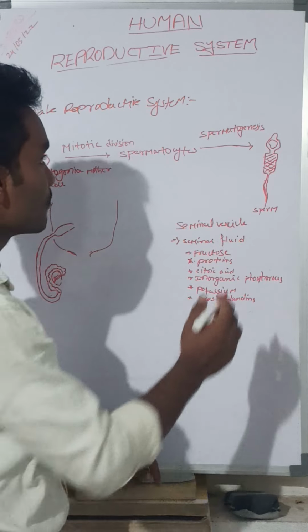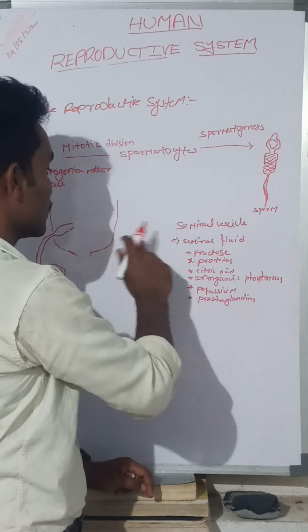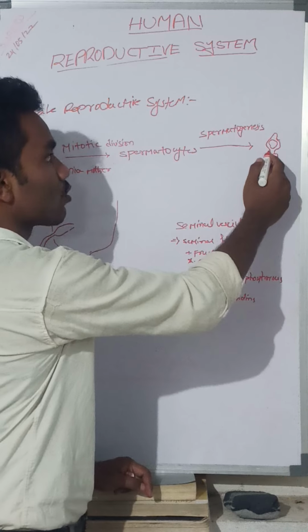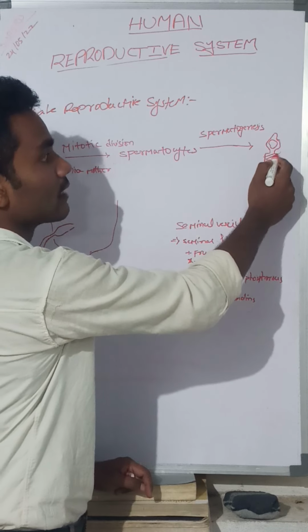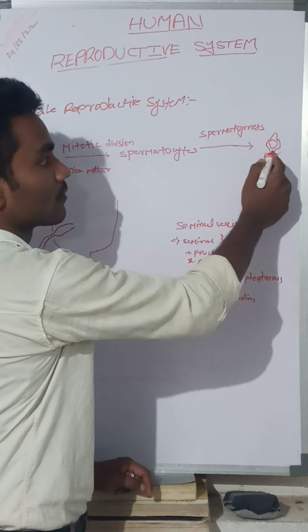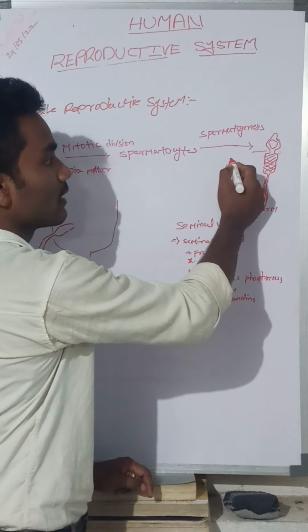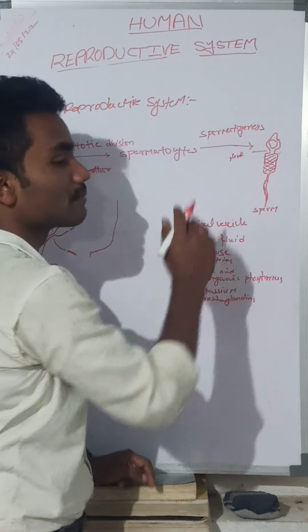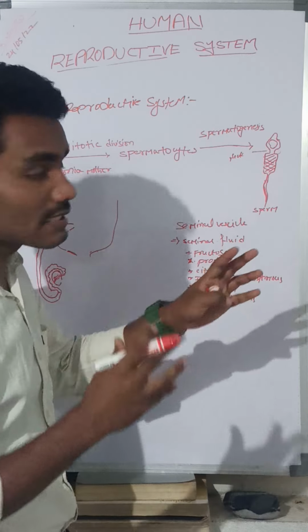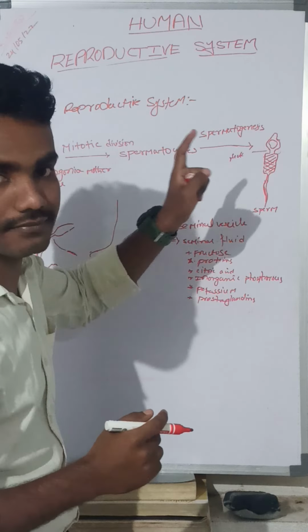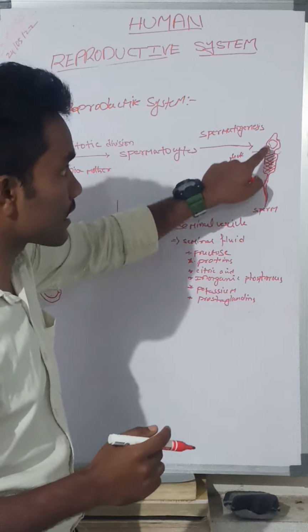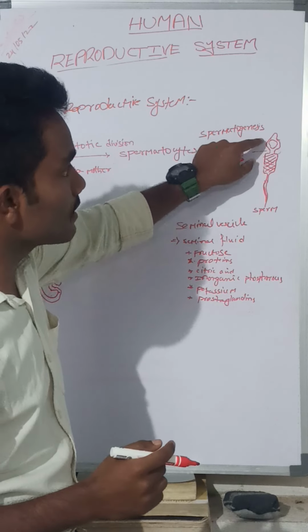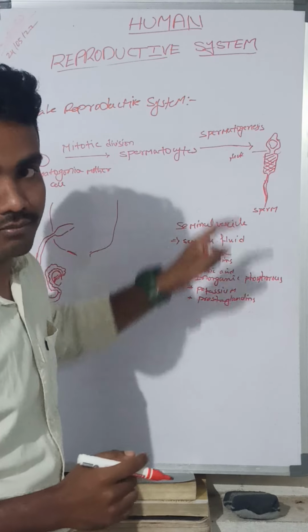prostaglandins. When the sperm comes to this place, the prostaglandins cover this neck region. What was it? Neck. Okay, neck. It covers the neck region and prevents the detachment of the head from the body.